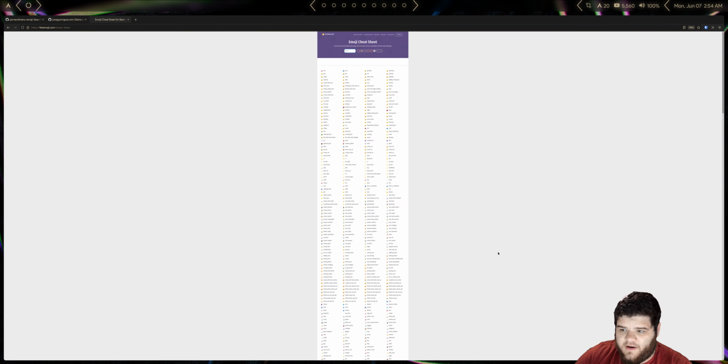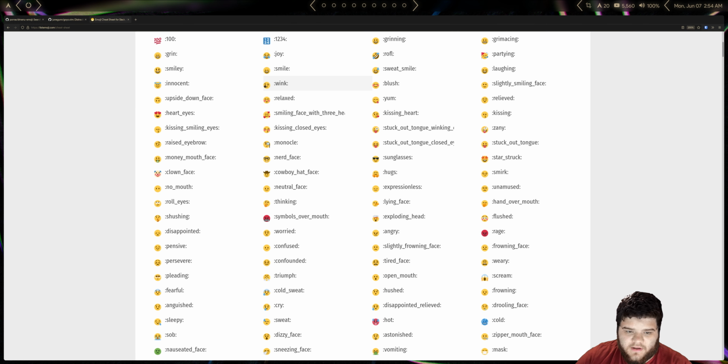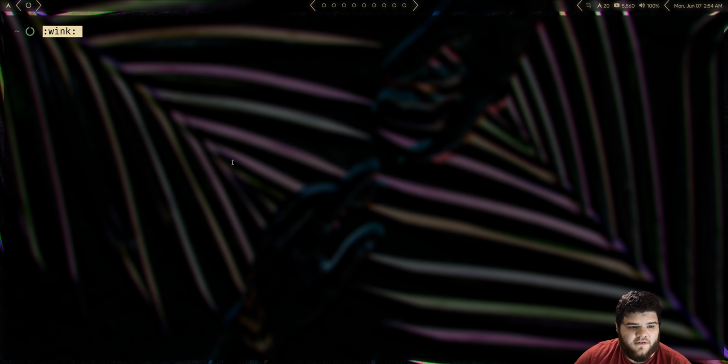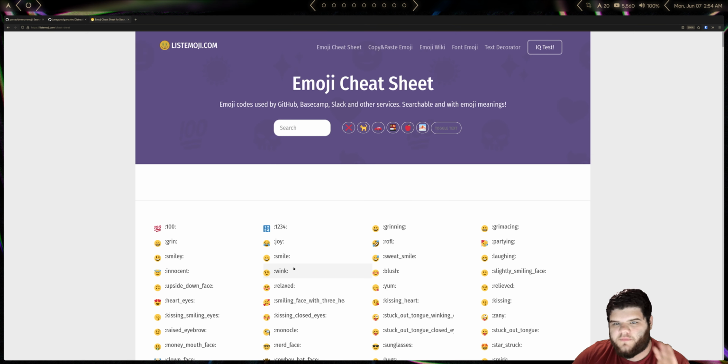You just find a page that has all of the icons there, and you copy the icon, and then if I come back over here, I can paste it in now, and that didn't work. Maybe we find a different one that will paste the actual symbol, not just the code. Point is, you can see why this isn't really the best way to go about this, so let's do something a little bit better.